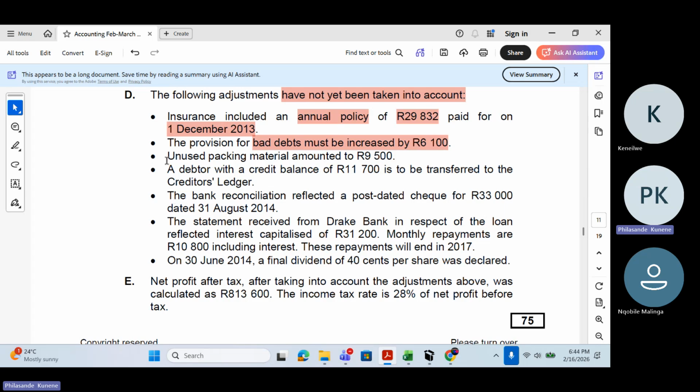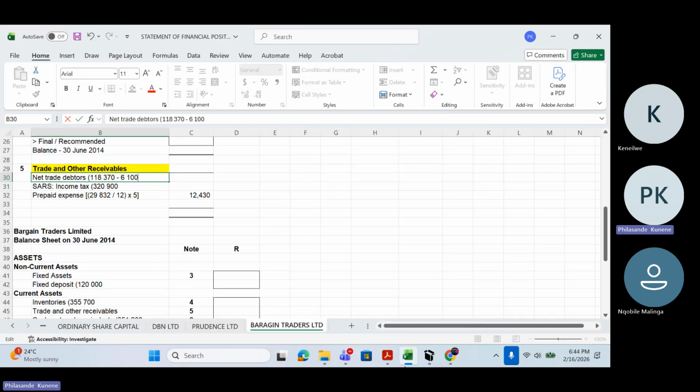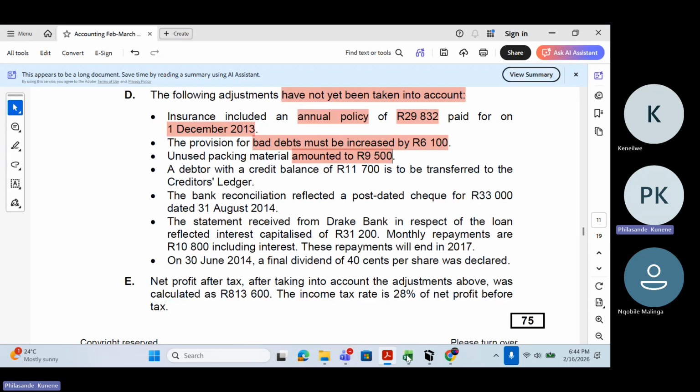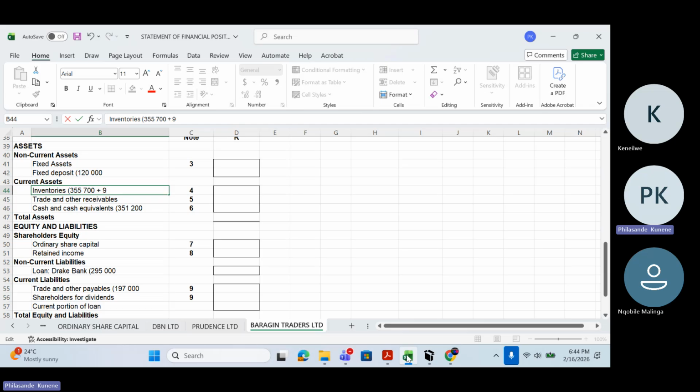Okay. Number 3, unused packing material amounted to 9,500 rands. What is this one? This is an inventory. It is going to be part of trading stock. So which means now I need to go to my inventory and add the amount of 9,500 rands, because that is going to be part of my trading stock.